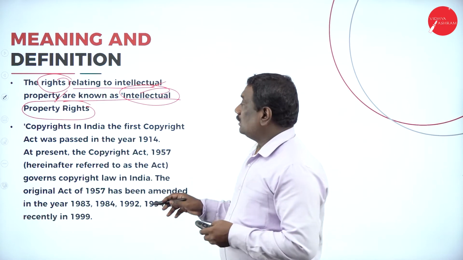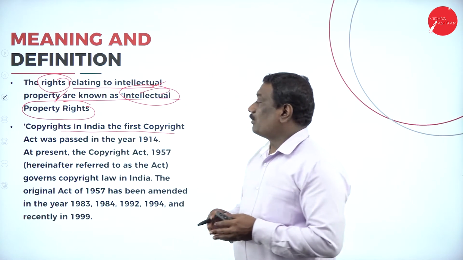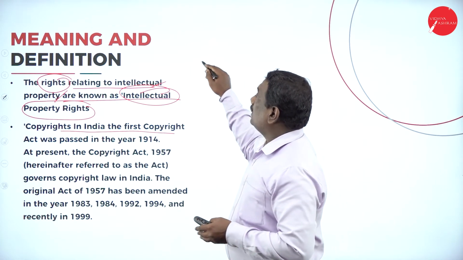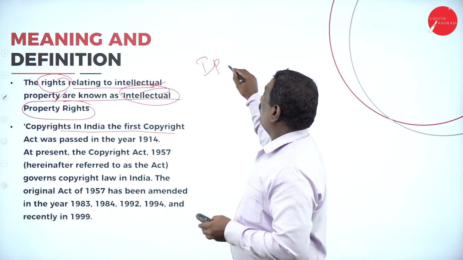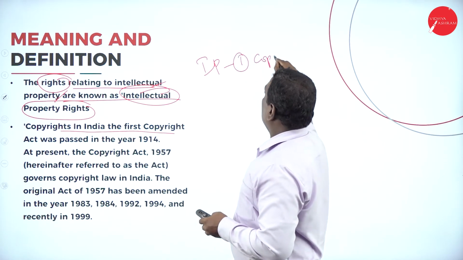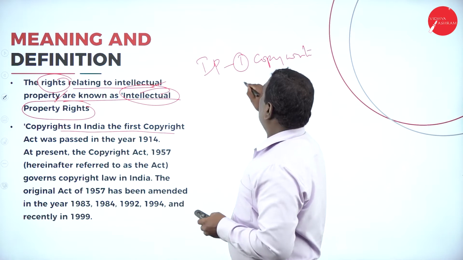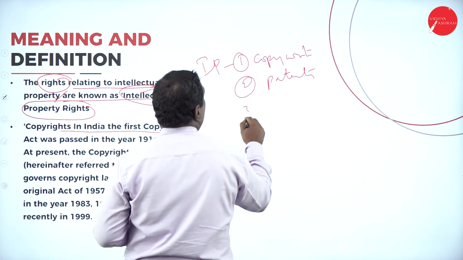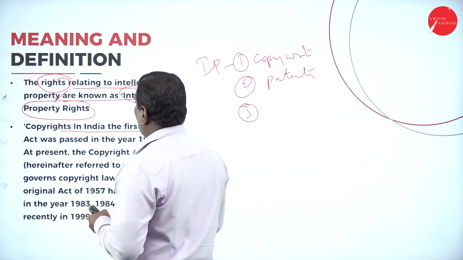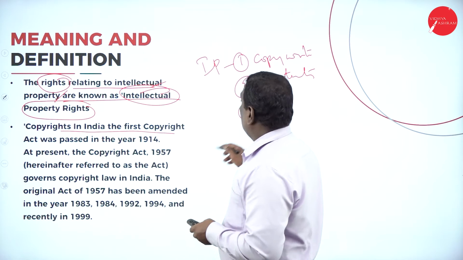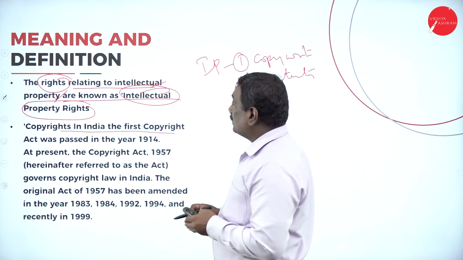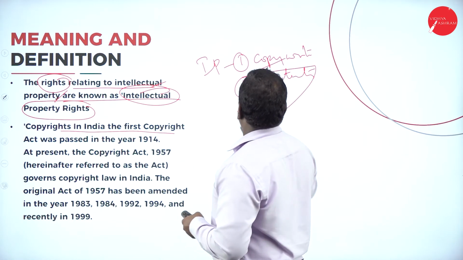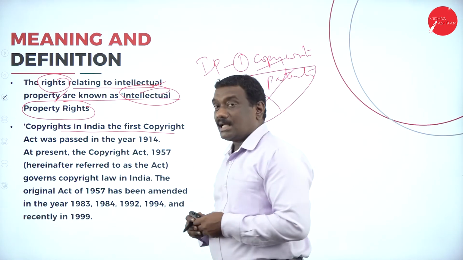Now coming to the copyrights. We are discussing three important aspects related to intellectual property. One is copyrights, then second we have patents, and the third one I will cover in the next class. So first we will take up the copyright. Next we will see the other two important aspects.